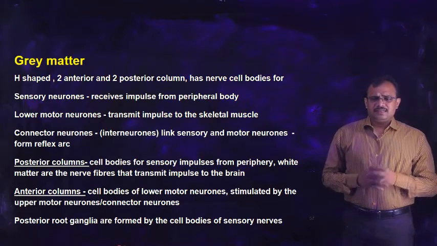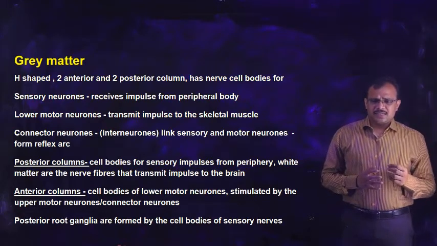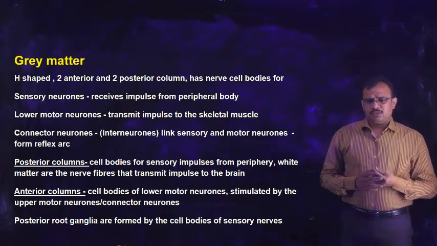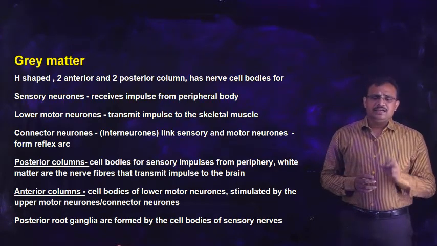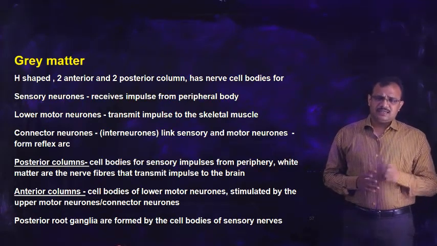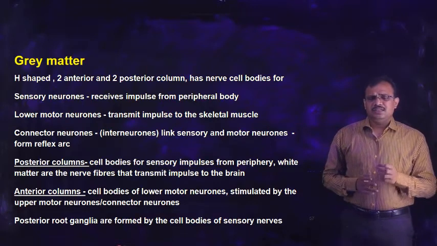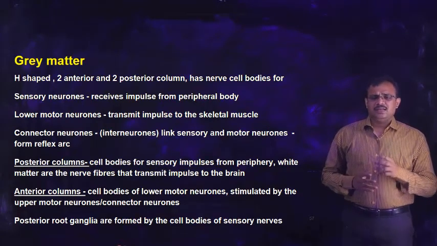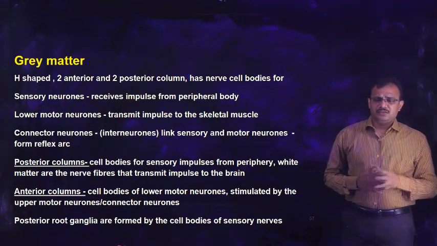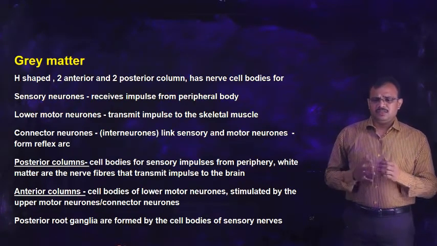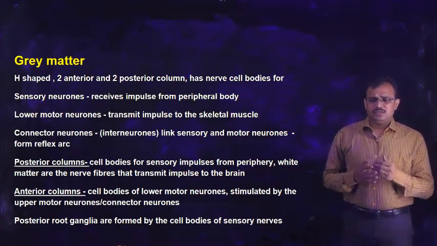But the sensory information collected by sensory neurons and linked directly with the motor neurons forms a reflex arc, and this direct connection between the sensory and motor neurons is made by these connector neurons or interneurons.